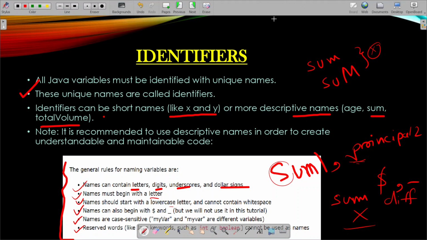And last, reserved words like int, boolean cannot be used. Suppose there is a keyword for or while. Those are keywords in Java. You cannot use them as your identifier. You cannot use, suppose, print or int as your identifier, because those are Java keywords.